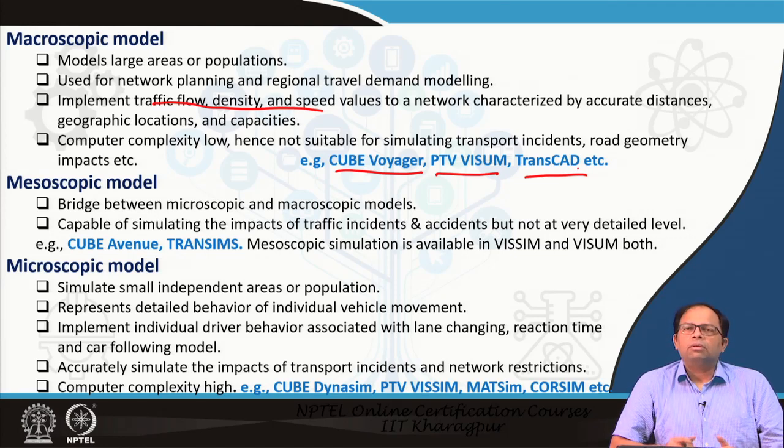If you want to run a dynamic assignment model, in that case, along with a macroscopic model, we can go for a microscopic model of course, but microscopic models are very data intensive and it takes a lot of time to simulate traffic for a particular area. So, we cannot apply that to the entire city in one go. We can model it for a particular small zone. That is the amount of complexity these models can handle. But a mesoscopic model is somewhere in between.